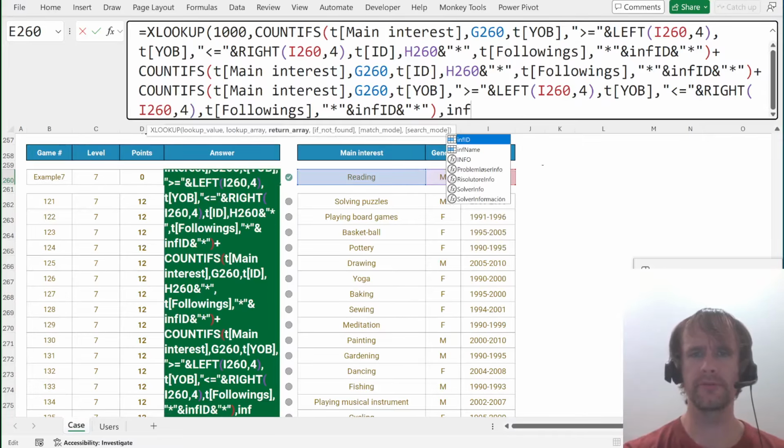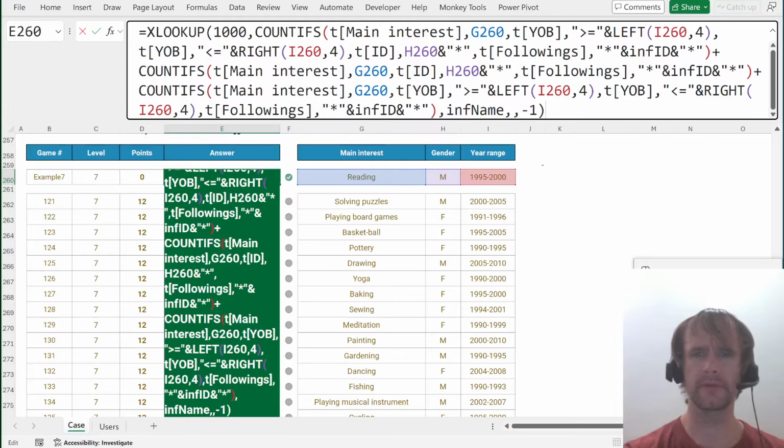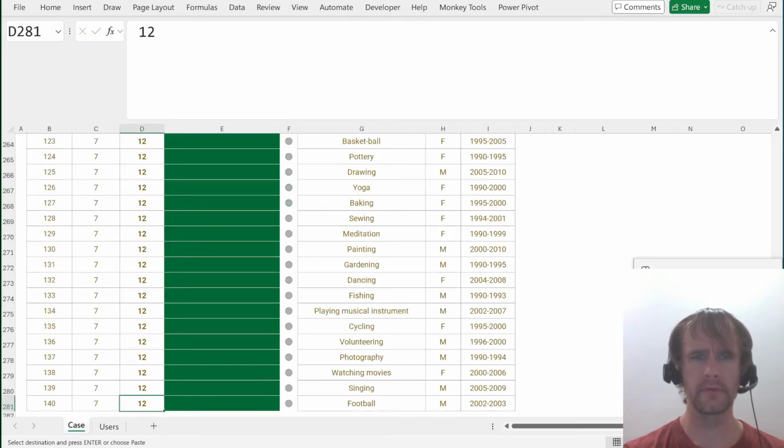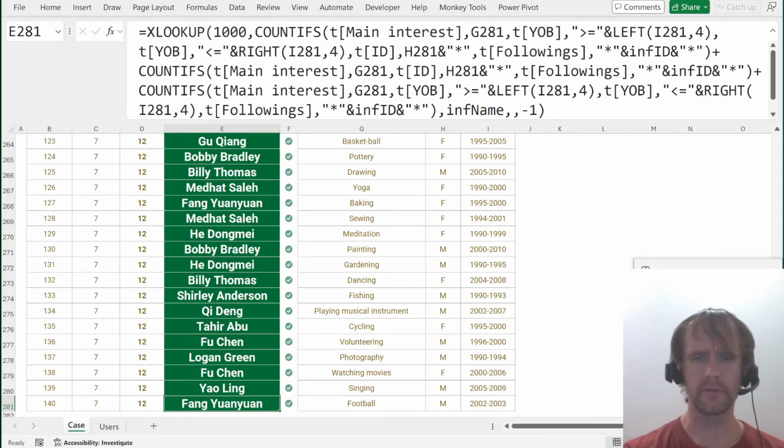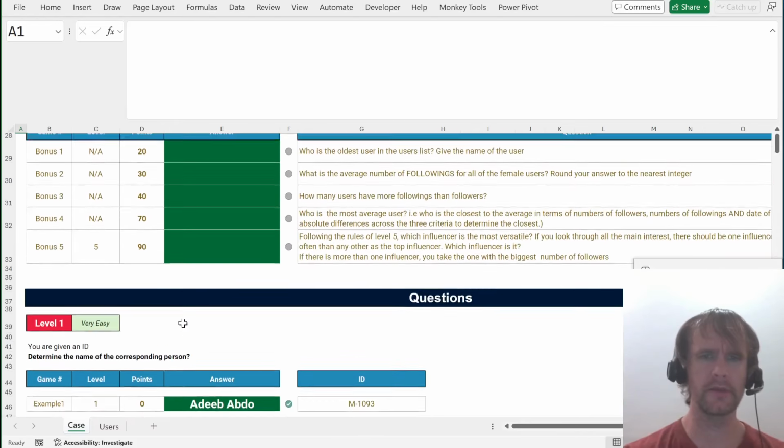Returning from inf name, exact match or next smaller item. Okay, cool. All matches. Let's look at the examples.